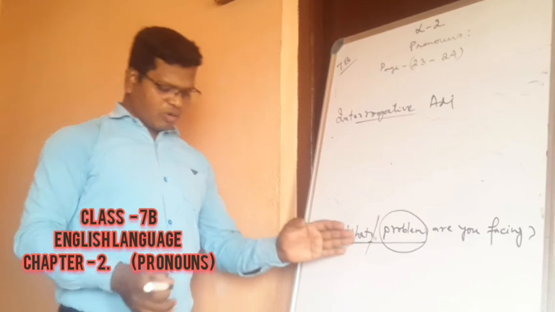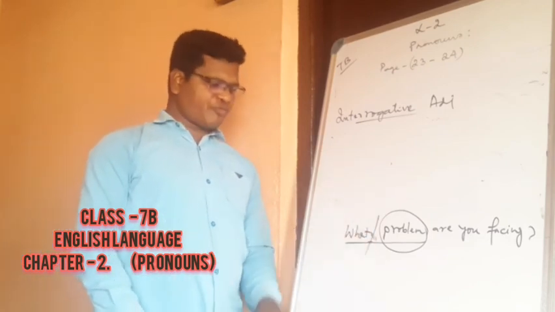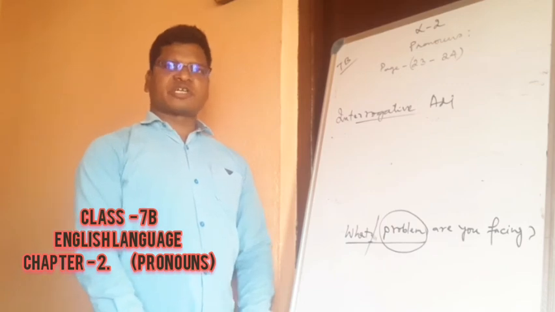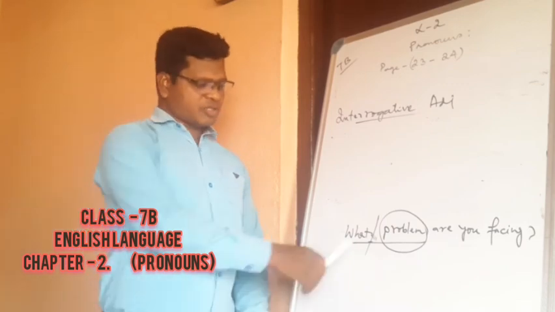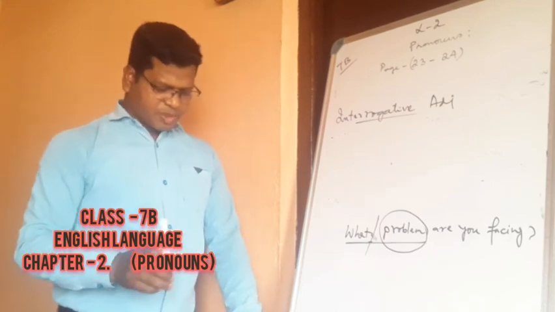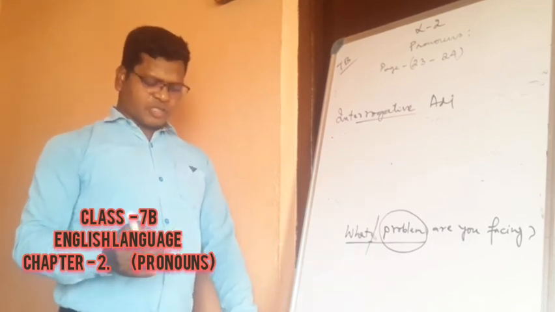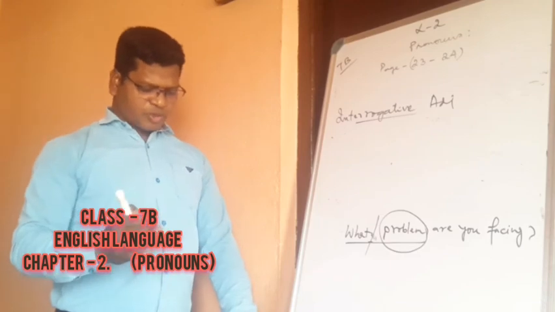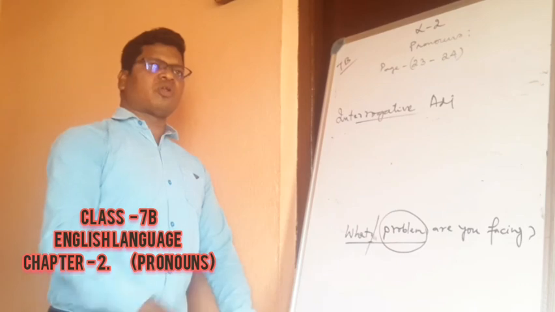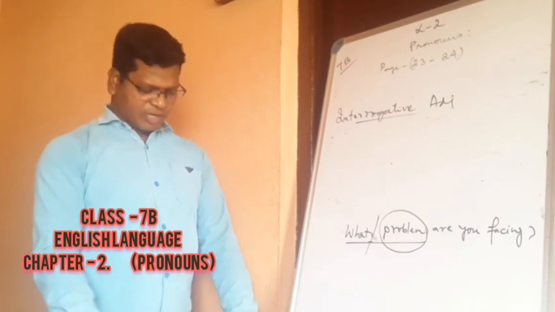They qualify. So most of the time, we will find that interrogative adjectives are always followed by the nouns they qualify.